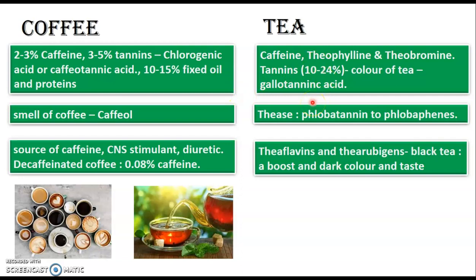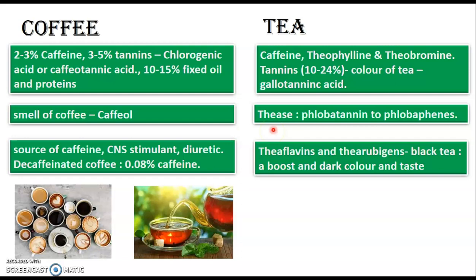The difference between green tea and black tea is, in case of black tea, it is allowed to ferment. So after collection, it's just kept like that. It's kept dried, allowed to ferment in a closed container. And here, the enzyme thiase acts and converts the flavan tannins to flavophenes. Whereas in green tea, as soon as it is collected, it is heated.